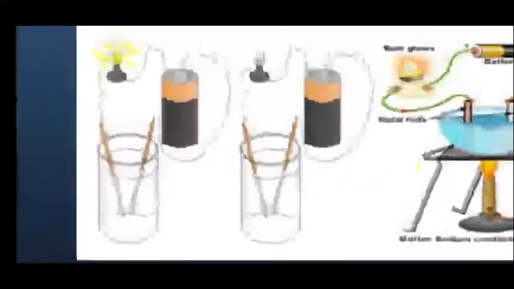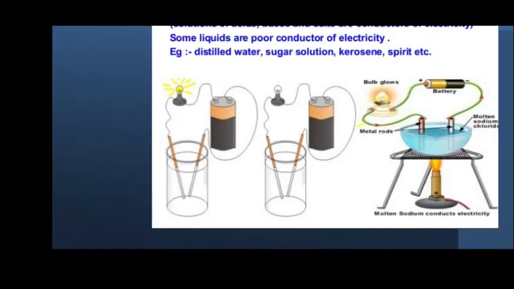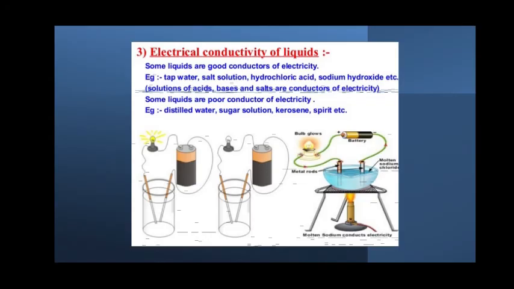Similarly, coming to the other examples, if you take distilled water and do the same experiment, you can't see the bulb glowing, whereas if you use salt water, you can see the bulb glowing. As I said, at the end of the video there will be an activity, students. You can perform any one of these activities and display it in the project book.